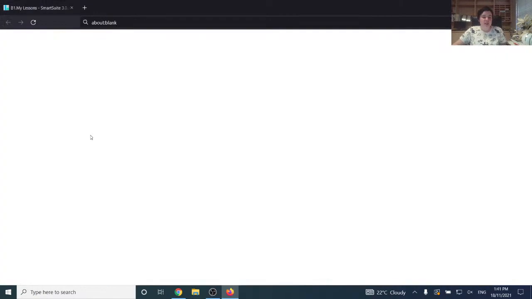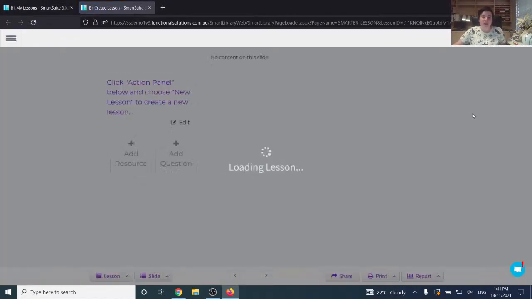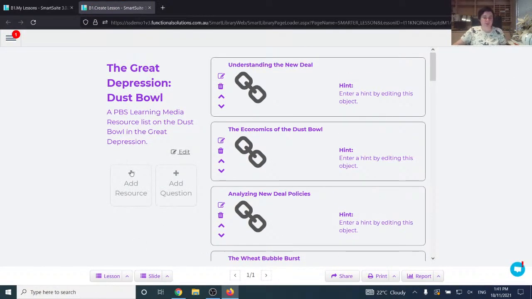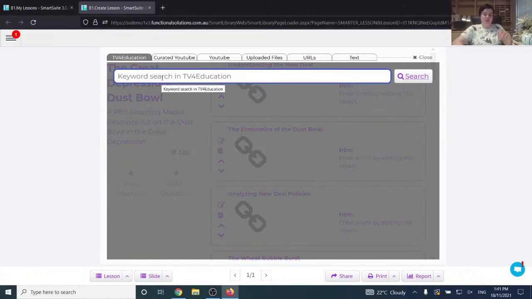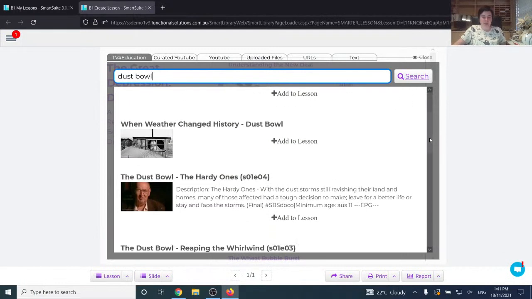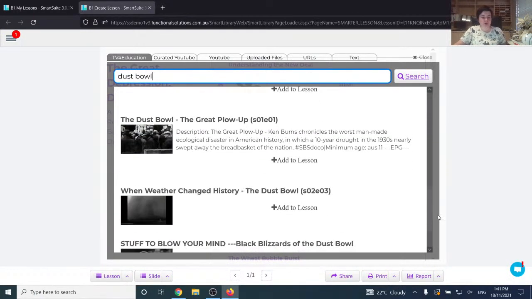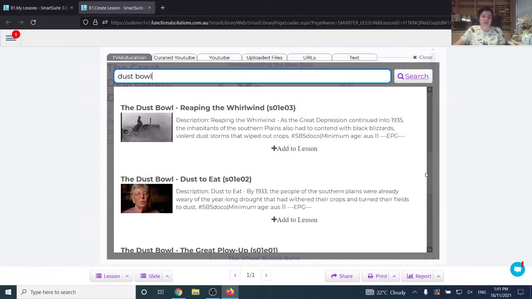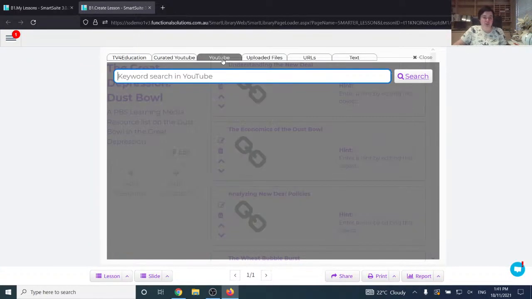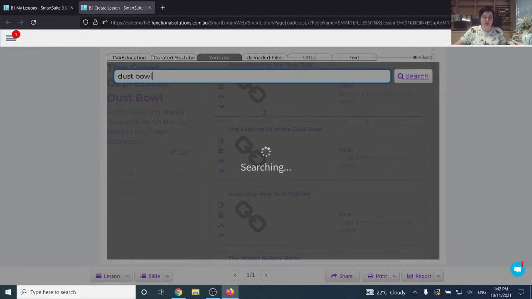So you can see here that this is now in our My Items and we can go in and edit it if we want. You can see all the resources here. If you're wanting to add your own resources, you can do that. You can just type in Dust Bowl and add resources that way. So you can add the When Weather Changed History episode if you want, the podcast or the Dust Bowl series. And if you're wanting to look for more than just TV4Ed, you can click over to YouTube and you can do the same thing. And you can add your content that way.